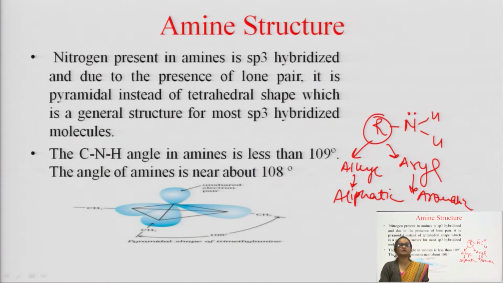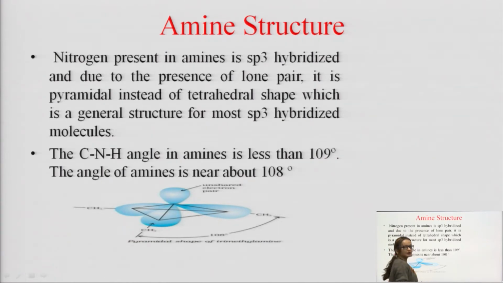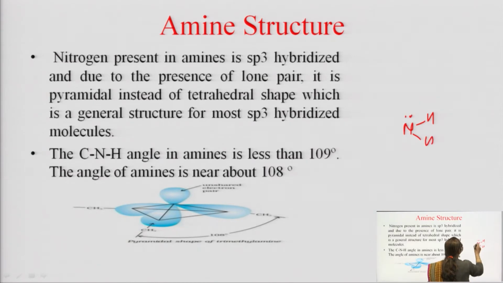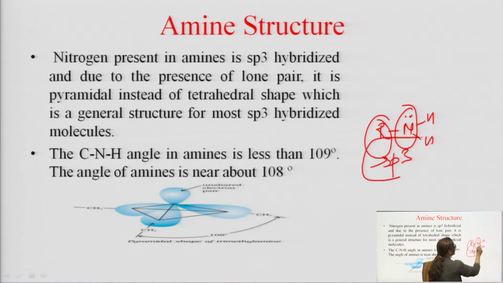Now, the next is amine structure, means what is the structure of amine? For amines you have seen it has hydrogen, hydrogen, lone pair and any of the groups. This is the structure of a general amine. The nitrogen present in this amine is sp3 hybridized, right.